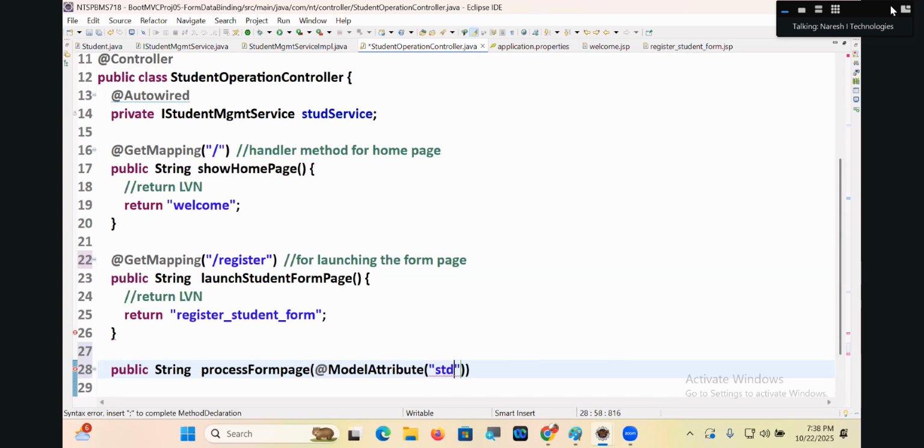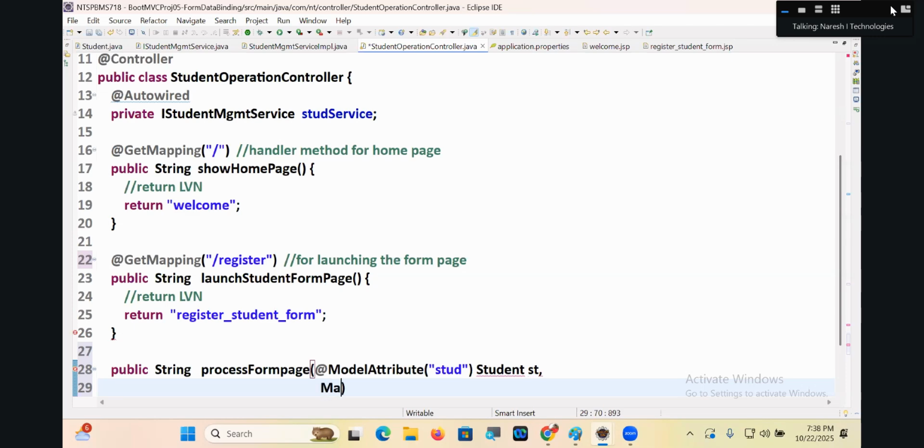I'm giving the model attribute name stud, guys. Student st, st is the parameter name, that's not a big thing. But the model attribute name is stud. I will tell what's the purpose. It is also kept in shared memory with the attribute name stud. In JSP, whenever you want to access this model class object, you can access it using stud. If you don't give it also, the class name with first letter lowercase will become the model attribute name. We'll prove all the things one by one.